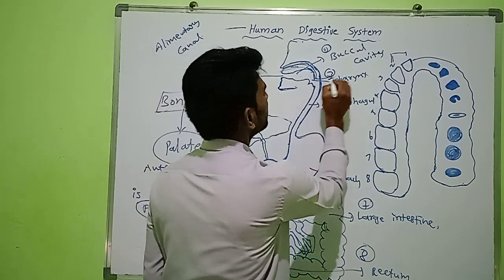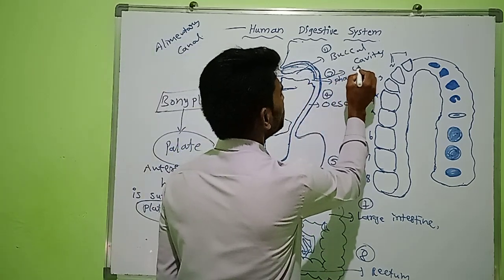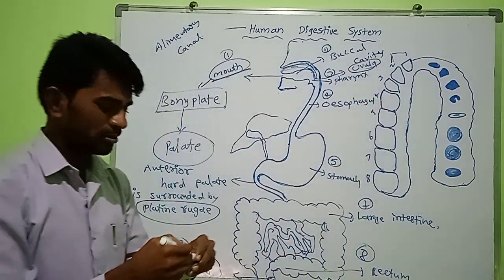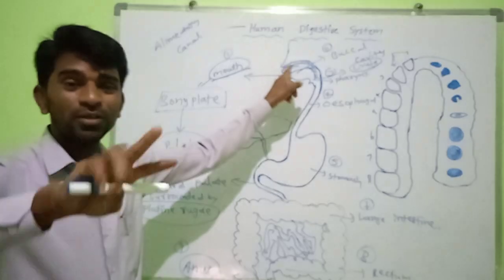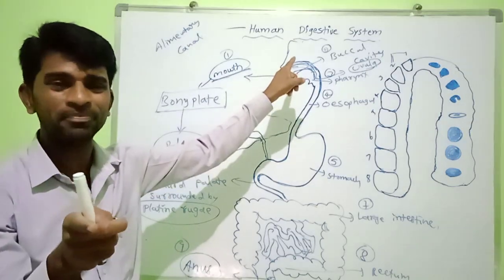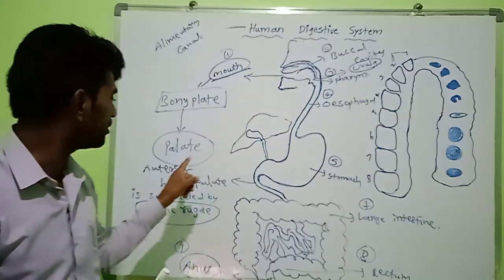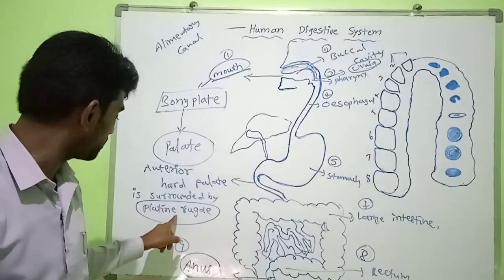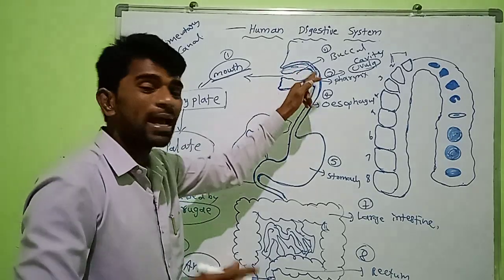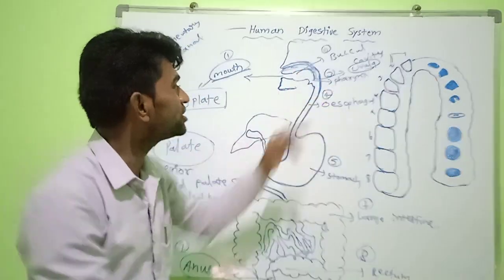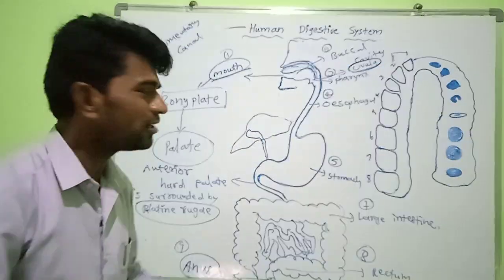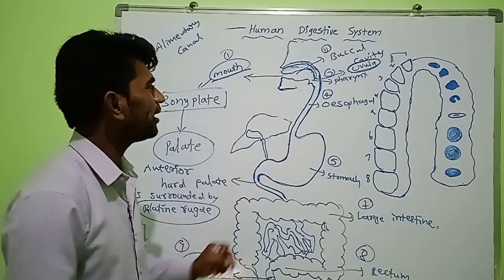Uvula. That is called uvula. Okay. Palate is two parts. One is hard palate, soft palate. Hard palate covered by a membrane is called palatine rugae. Soft palate hangs down, which is called uvula. Okay.